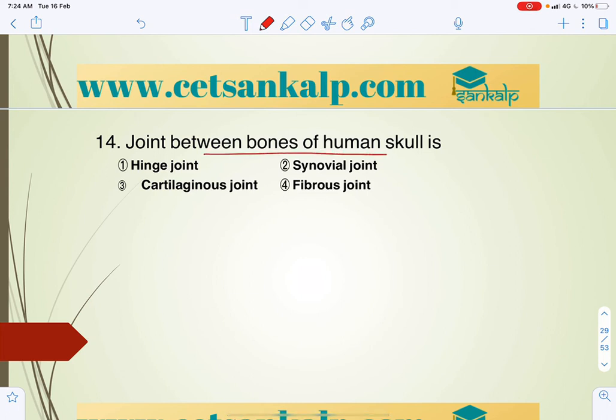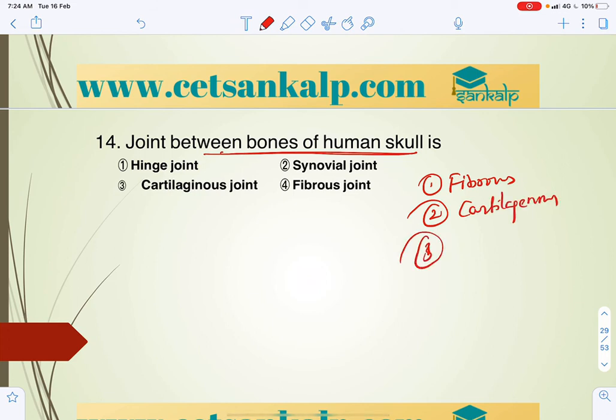Joint between bones of the human skull. Generally there are 3 types of joints. One is fibrous joint, the second is cartilaginous joint, and the third is synovial joint. Fibrous joint is an immovable joint, no movements can be seen. In cartilaginous, slight movement will be there.